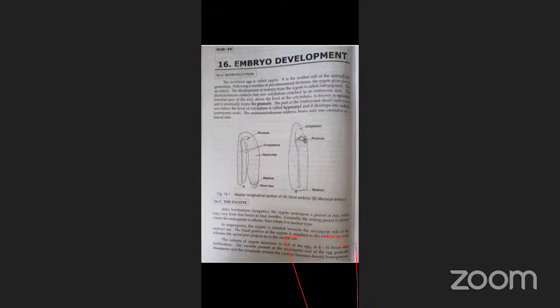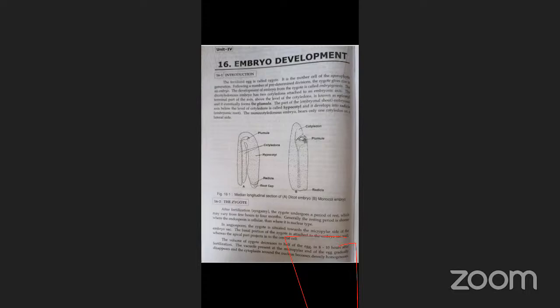How many types of endosperms? Three types: nuclear endosperm, cellular endosperm, and helobial endosperm, right? Every endosperm consists of haustoria. Another type is the ruminate endosperm, and also another one is the aleurone layer. These are what we completed in the last class. So today, embryo development.